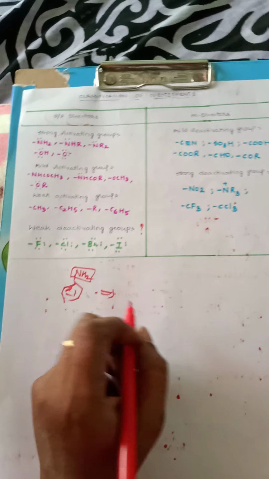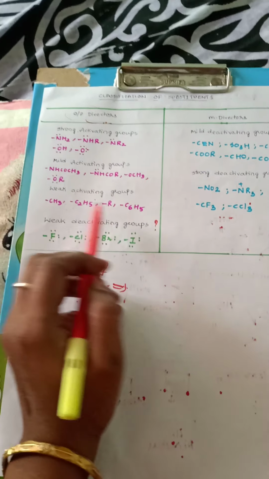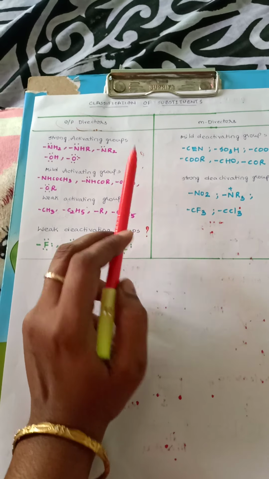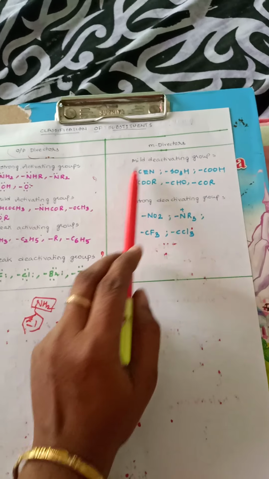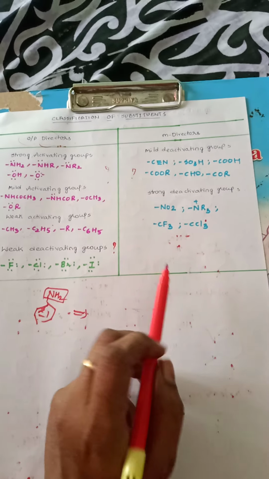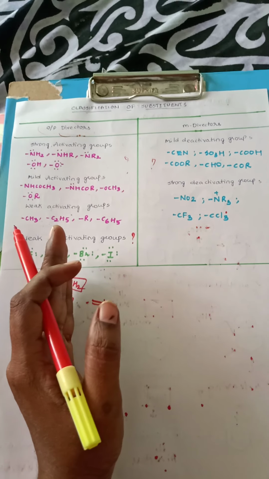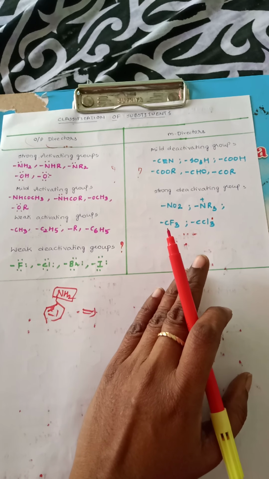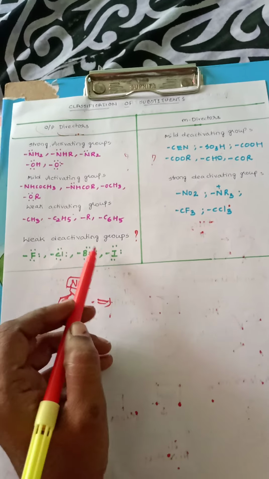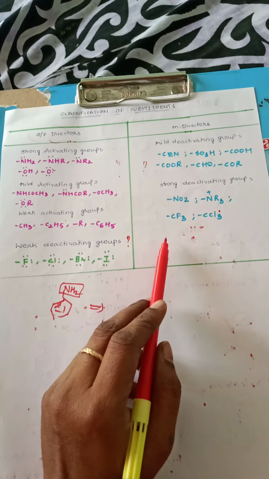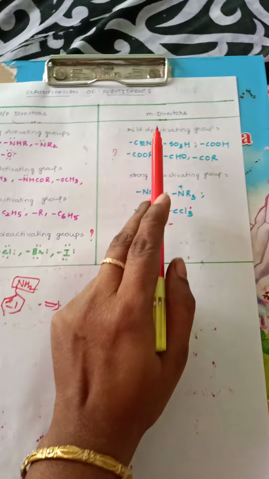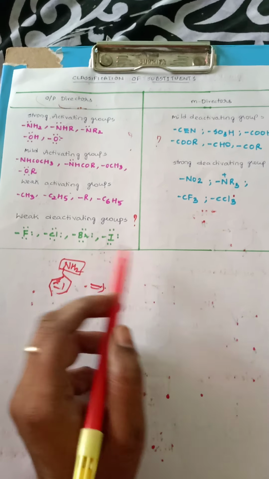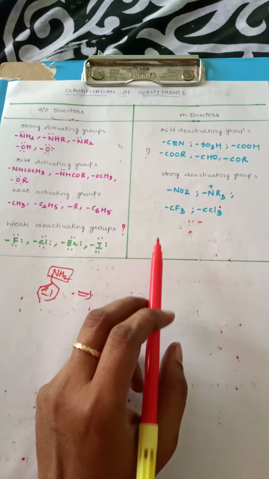In the next classes, I will explain how all these groups act as ortho para directors and what mechanism is involved, how electron withdrawing groups act as meta directors, and why they are called ring activators and ring deactivators. And the next question is why halides, even though they are weak deactivating groups, act as ortho para directors instead of meta directors. All these things will be explained in the next class.